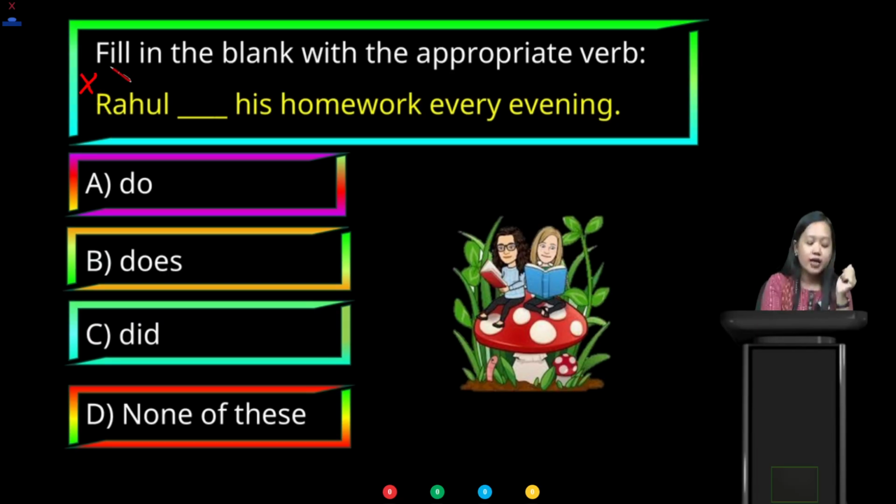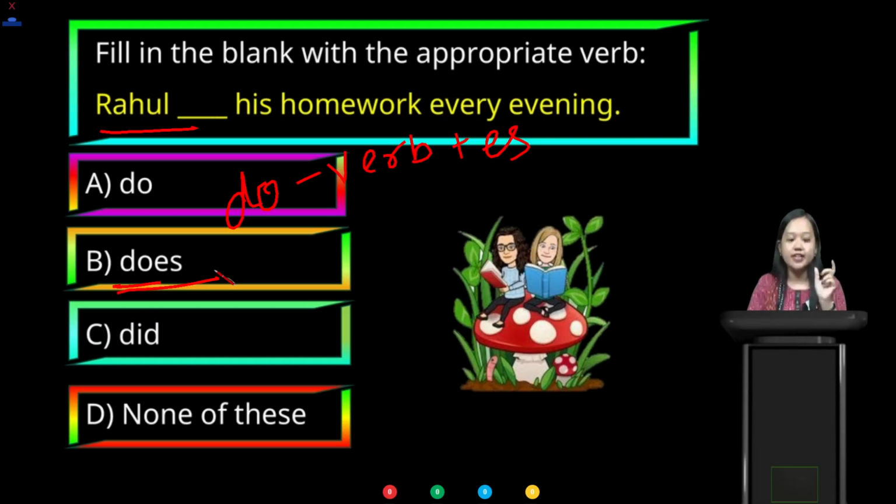Right? Are we talking about Rahul and Raj? No, we are just talking about Rahul. So third person singular. If it's third person singular, to the verb we have to add what? S or ES. Right? So that's why option B is our correct answer. Rahul does his homework every evening.